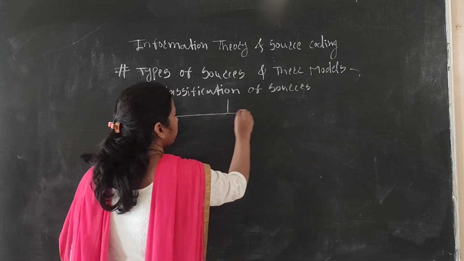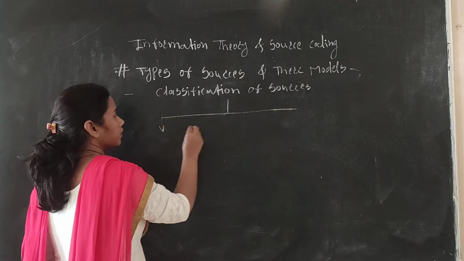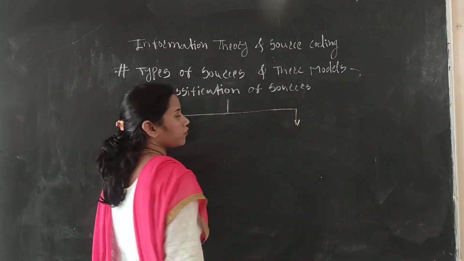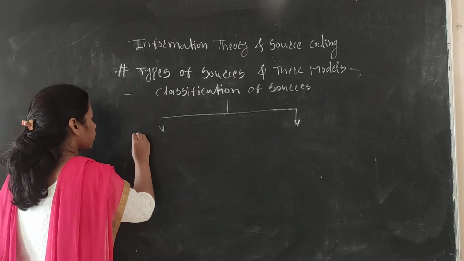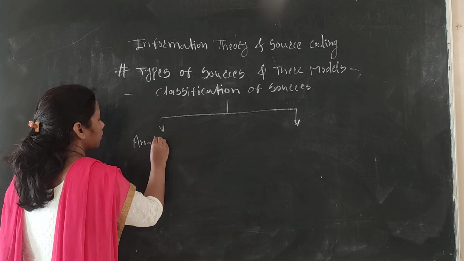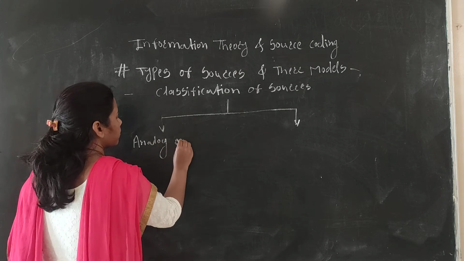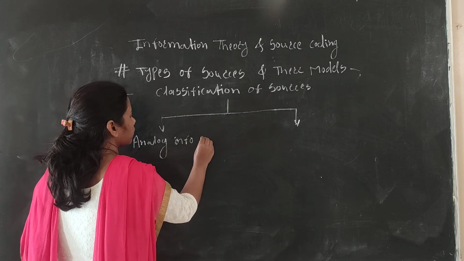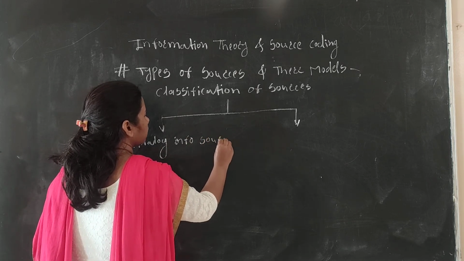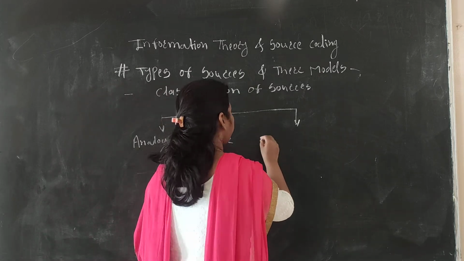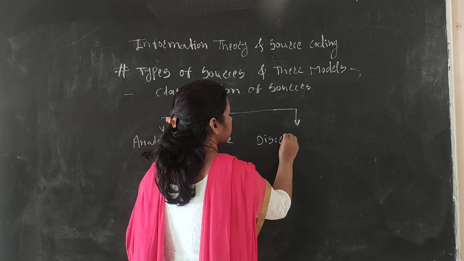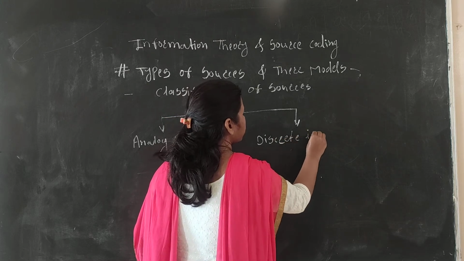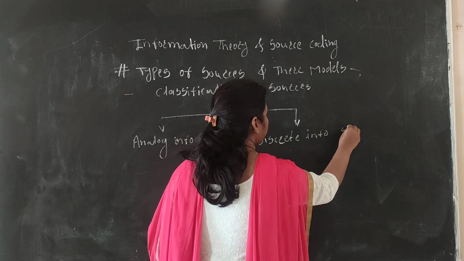Basically, we have two types of information sources. The first is the analog information source, and the second is the discrete information source.